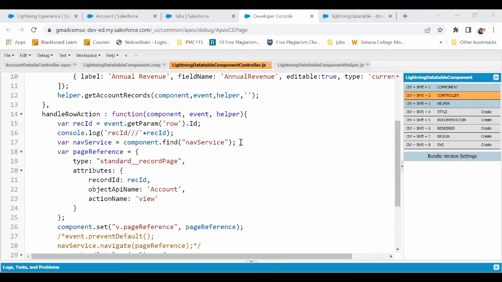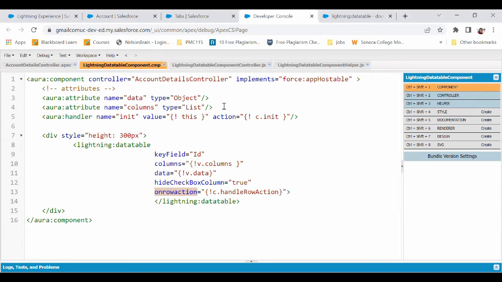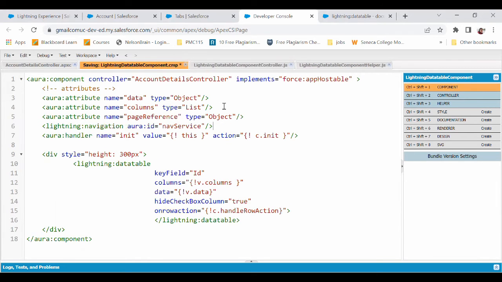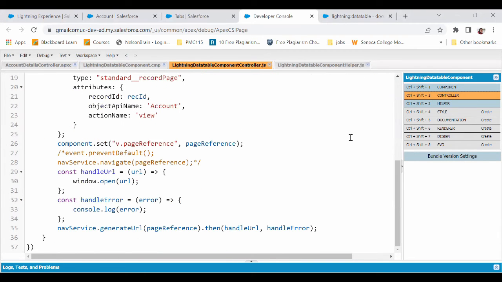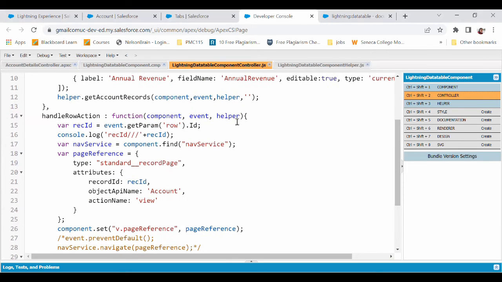So let's enter those attributes as well. We need to declare some attributes like page reference and nav service. This is for redirecting to that particular account detail page. So what I am doing is I'm getting the component.find nav service. In page reference, it is of type standard record page because it's going to a standard page of a particular record. Its attribute would be the record ID. So here we'll get this particular account's ID and pass it over here.